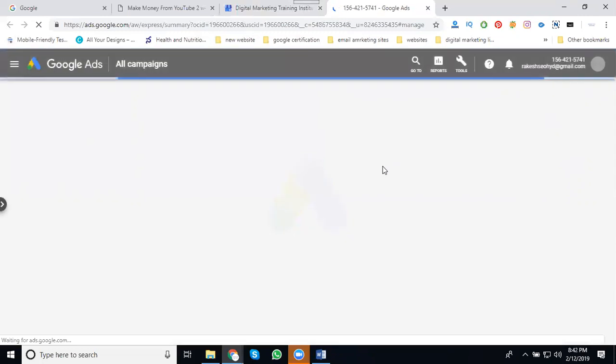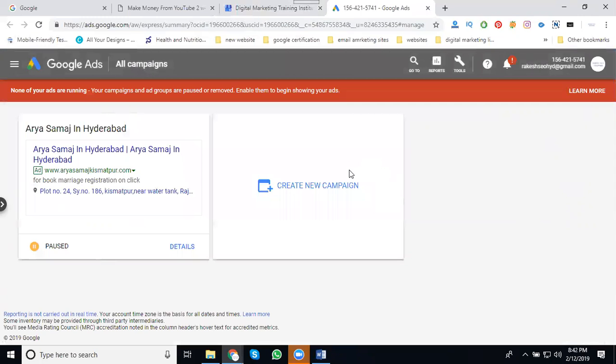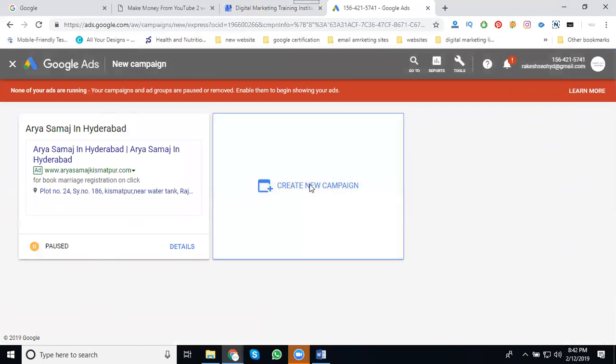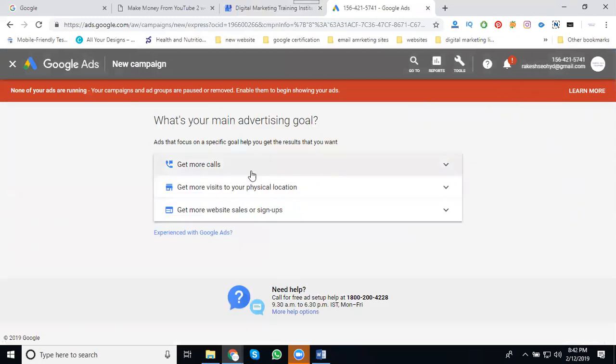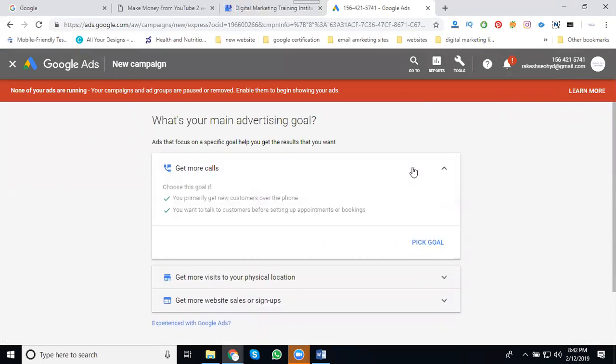The minimum budget, you can add, is 2000 rupees. For the campaign budget, the minimum starts at 2000 rupees. Here, create a campaign. See here: get more calls, physical location visits, and website sales and sign ups. In this, pick your goal and create your ads.